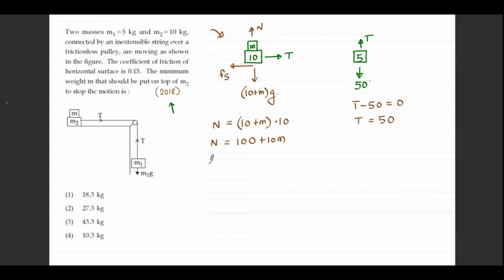Mu is given as 0.15. So limiting friction will be mu into N. So it will be 3 by 20, 100 plus 10M. Right, 0.15 we have written as 3 by 20. Okay.